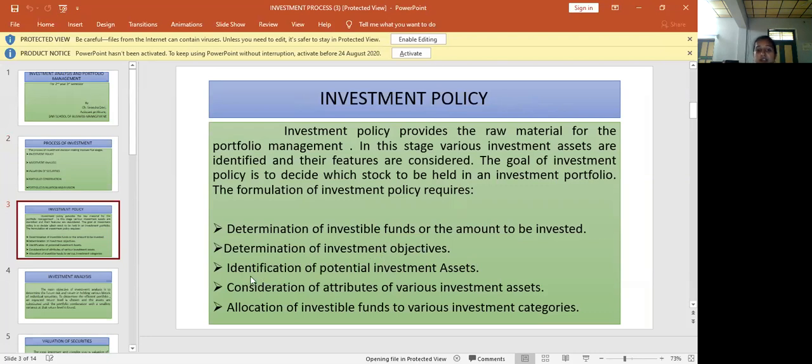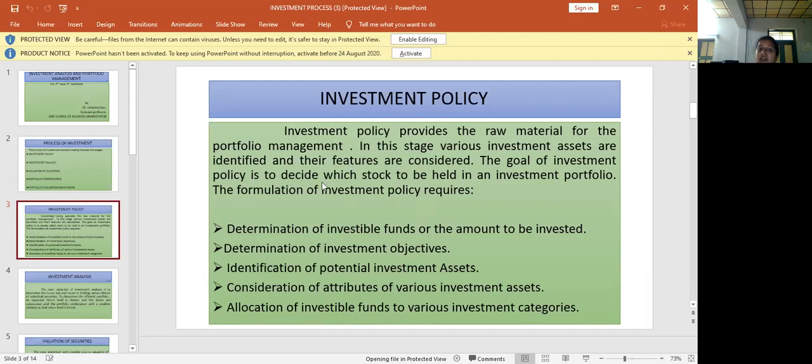The third one is identification of potential investment assets. Investment assets are marketable securities and non-marketable securities. The fourth one is consideration of attributes of various investment assets, and the fifth one is allocation of investable funds to various investment categories. So this is the framework of investment policy.